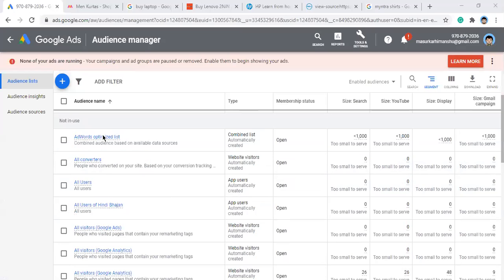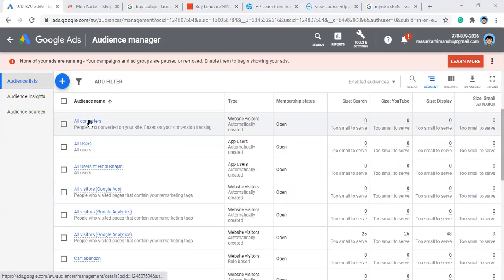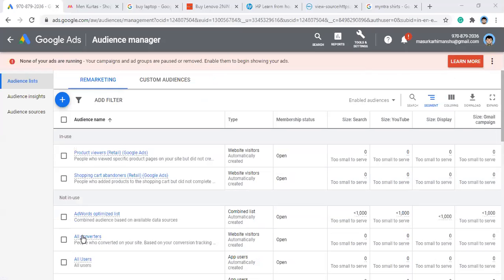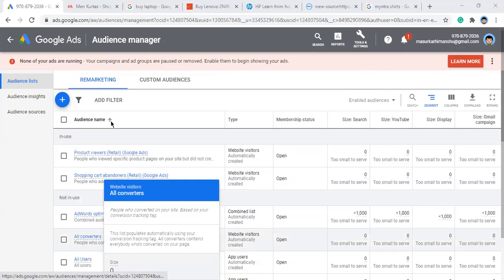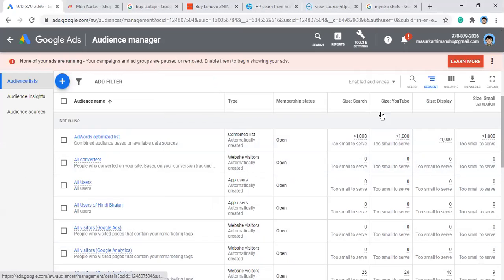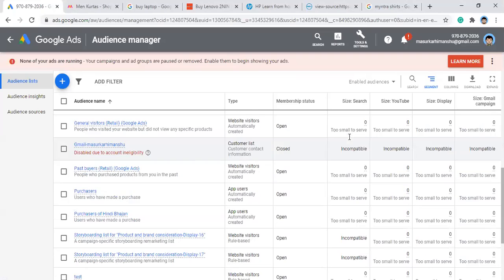Now you can see this AdWords optimized list: people who converted on your site based on your conversion tracking tag. This is created by Google, all converters. So you define all this. You just go to click. You can create a website user list, app user list, YouTube users, customer list, etc. And it gives you the size of the users, like fewer than 1000, and so on. Everything.